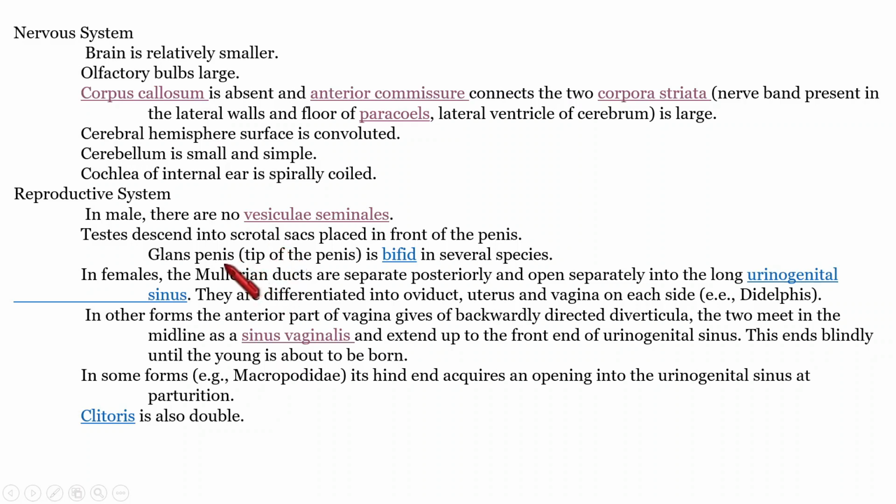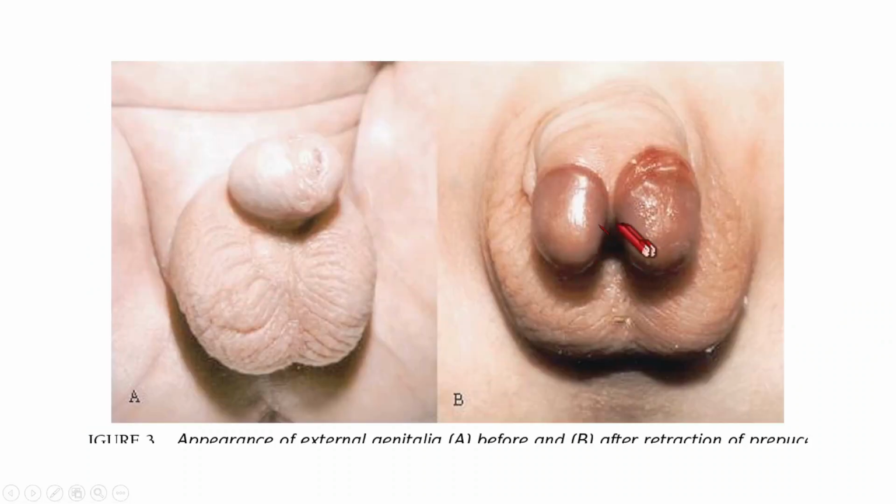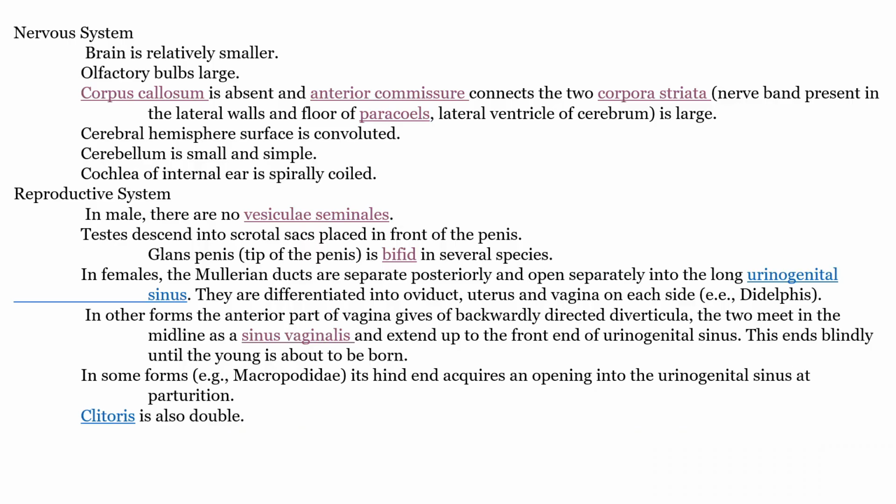Glans penis is that fleshy region that we can see at the tip of the penis. It is bifid in several species. I'm just showing you one image to understand what a bifid glans penis is. This is a bifid type. So in some Metatherians, the glans penis, that is the tip of the penis, is bifid.